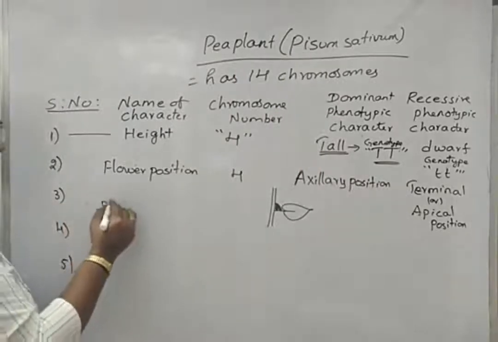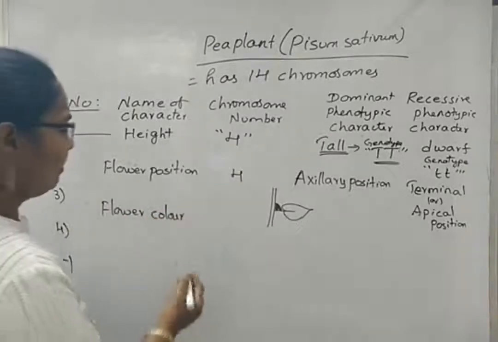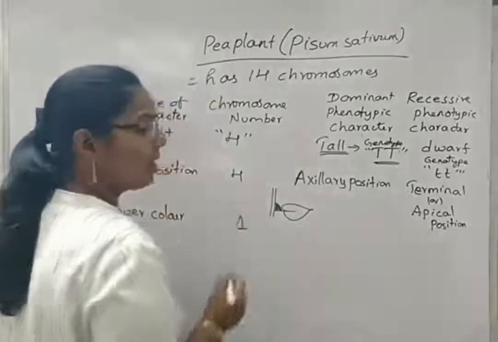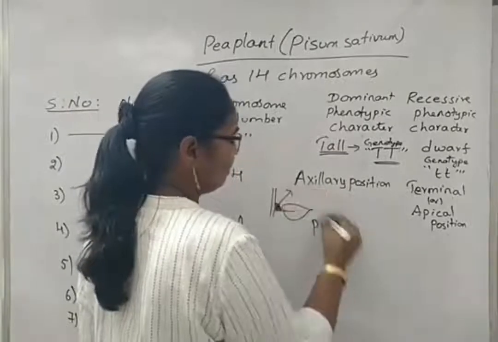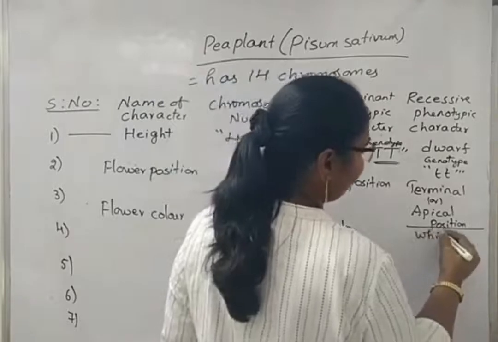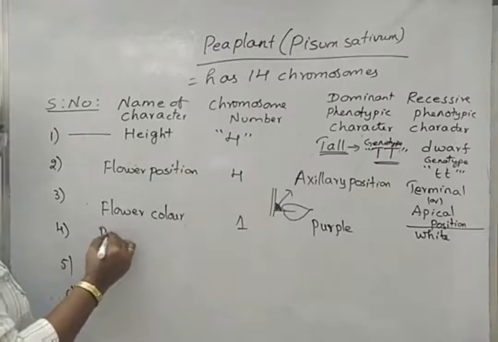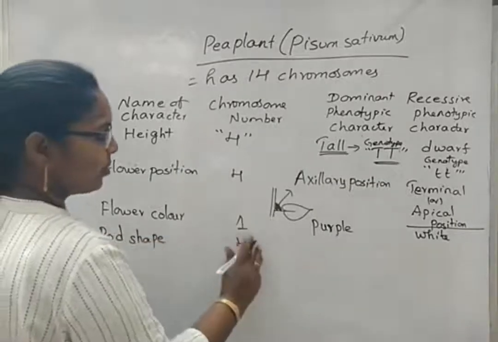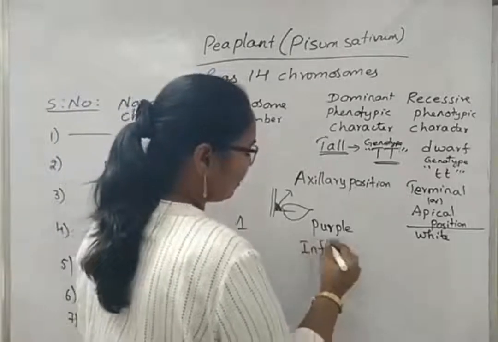Next, flower color. Flower color is regulated by chromosome number 1 out of 14. The dominant one is purple. The recessive phenotype is white. Now, the fourth one, pod shape. Pod shape is regulated by the 4th chromosome, and the dominant one is inflated.